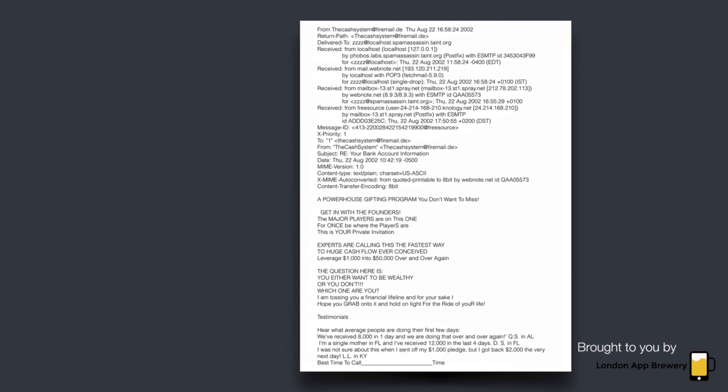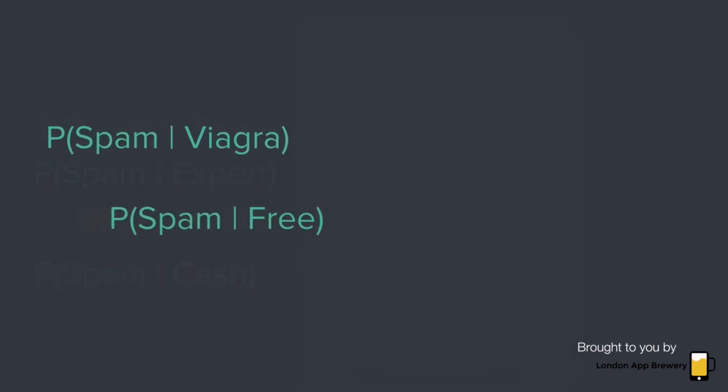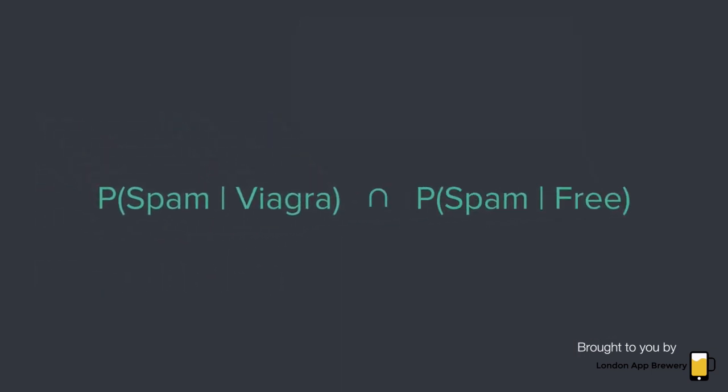Not only will we have worked out the conditional probability of an email being spam if it contains the word Viagra, but we will have worked out the probabilities of all the other words as well, like expert, free, cash, and so on. So now when an email comes in, what if it has both the words free and Viagra in it? What's the probability of an email being spam in that case? Let me rephrase that. Given that the email has the word free and the word Viagra in it, what is the probability that the email is spam?